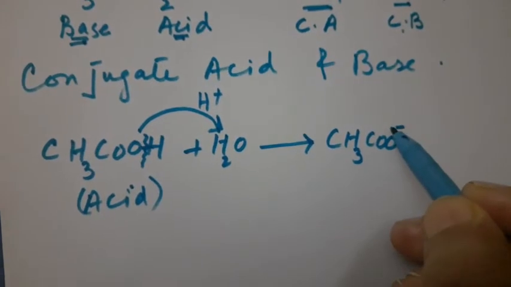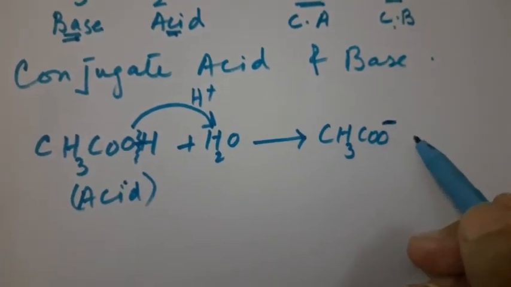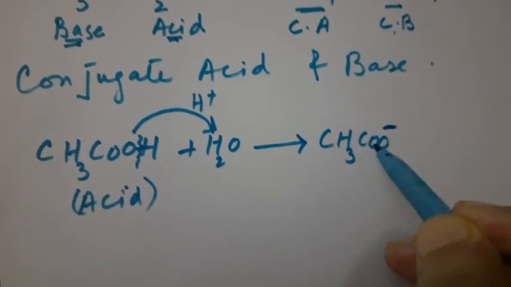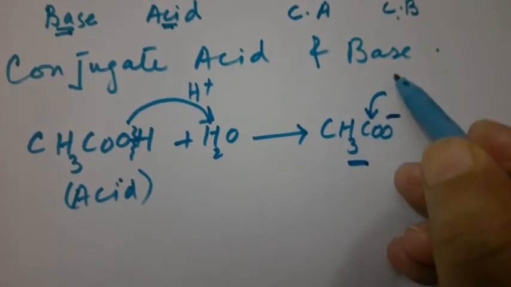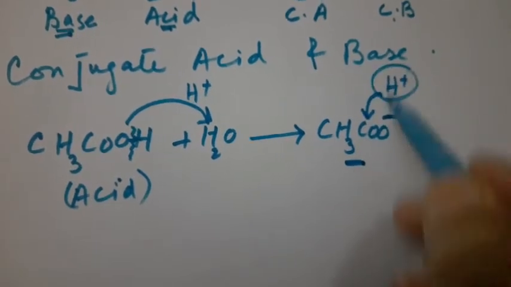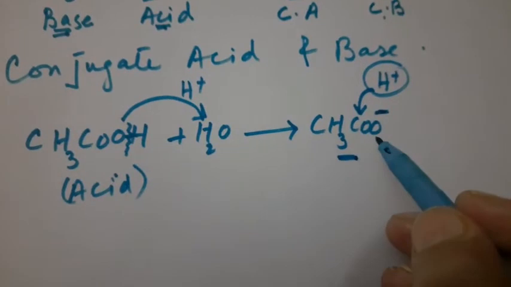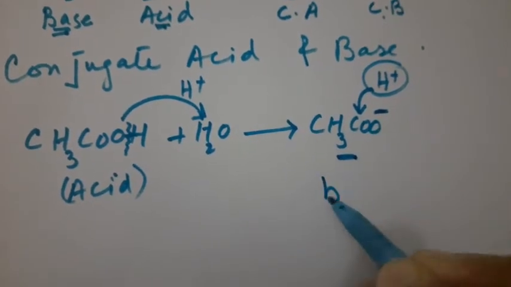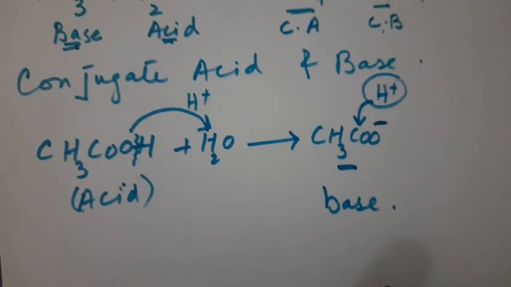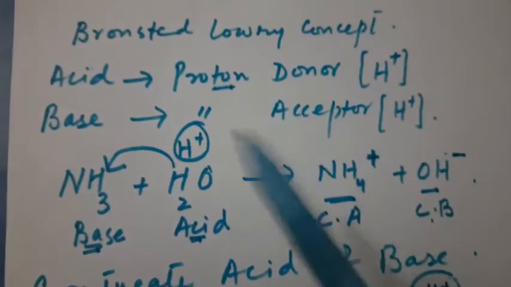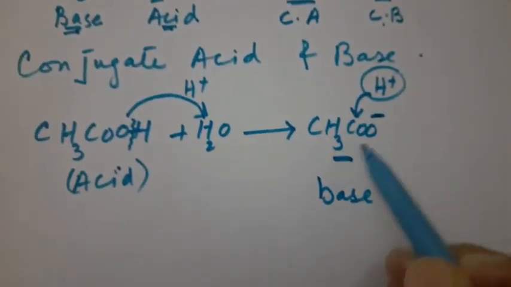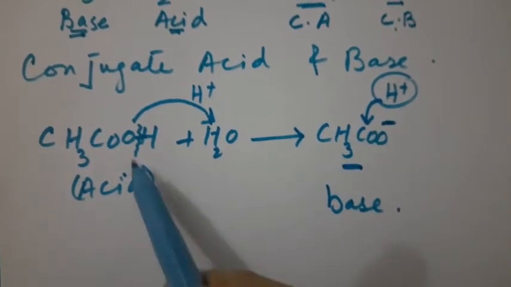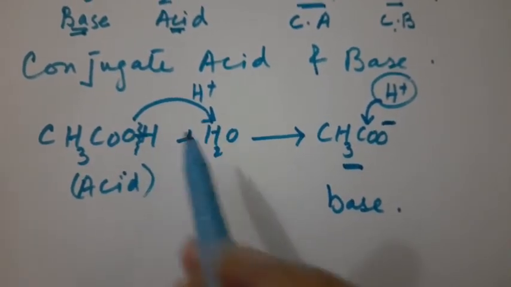Now this minus means that this species can accept a proton, and this becomes like a base. Because we have studied in the Bronsted-Lowry concept, a base is a proton acceptor and an acid is a proton donor.